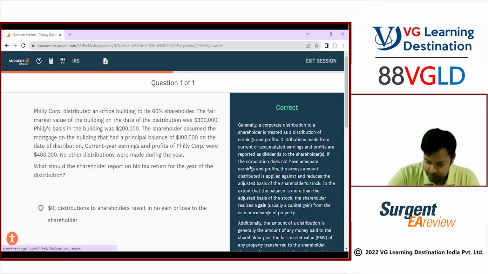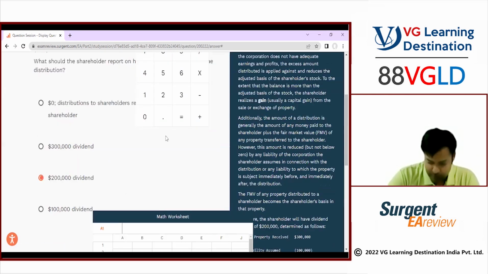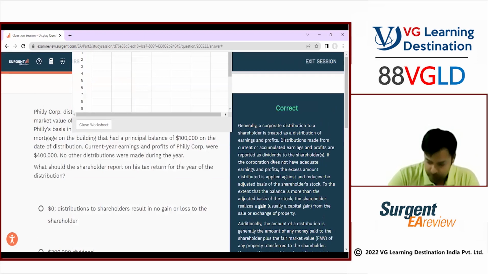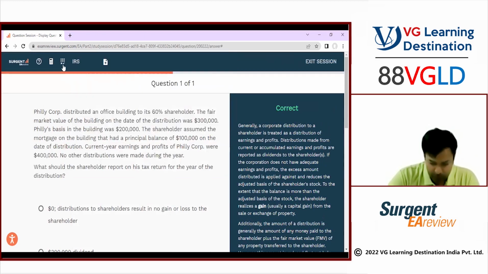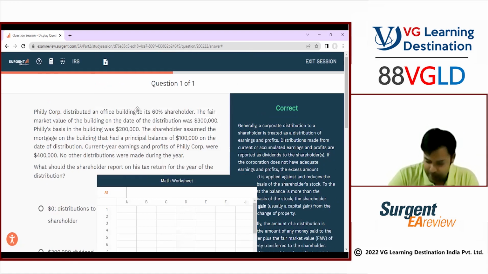Now, second item, if I click here, this is the calculator. Second is going to be Excel. If I click here, it is going to be Excel. Okay, the sheet is here. This is going to be a very basic Excel sheet, guys.